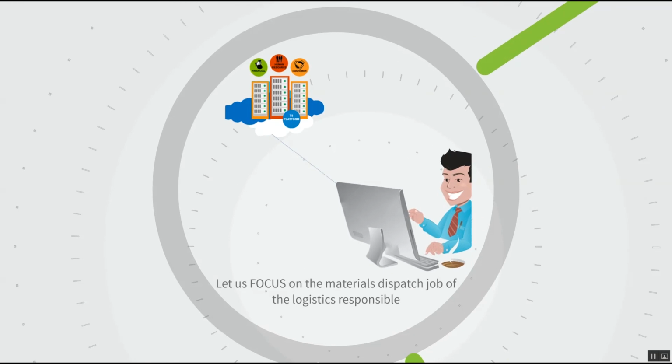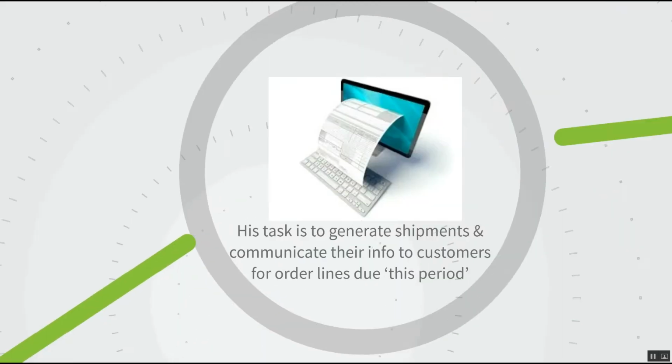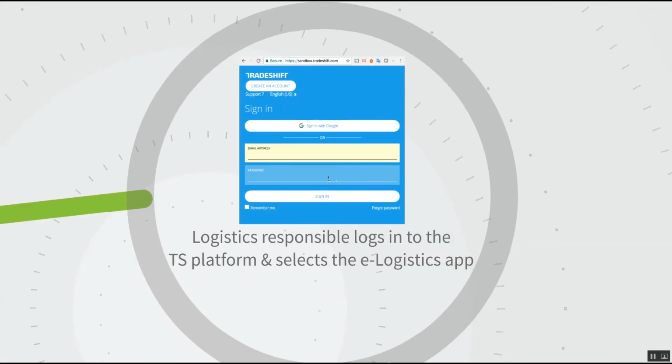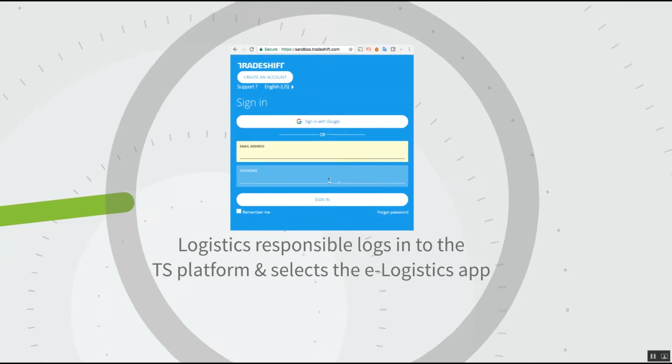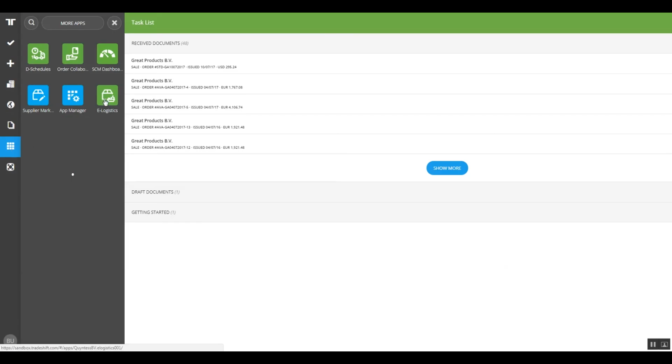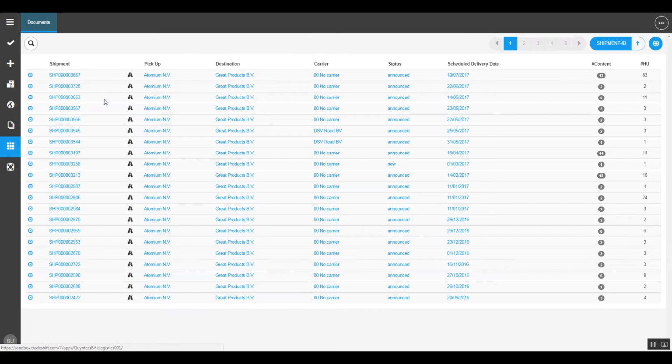The logistics material handler, his job is to dispatch all the materials from his environment to the buying companies. So his task is to generate shipments and communicate their info to the customers for all order lines which are due in that period. So he logs in to the Tradeshift platform and operates from that moment on the platform with the e-logistics app.